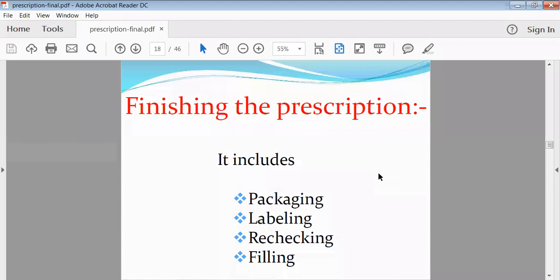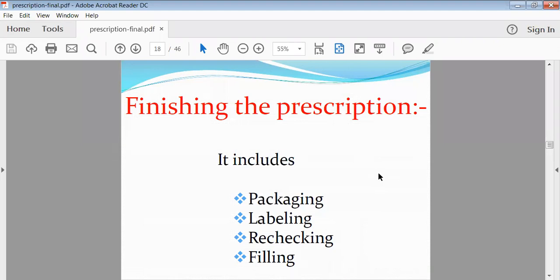Then filing. Filing means maintaining of the record. When the patient comes to the shop for the first time, whatever prescription he submitted, the copy of that prescription must be kept with the pharmacist, and he must add that prescription into his file.